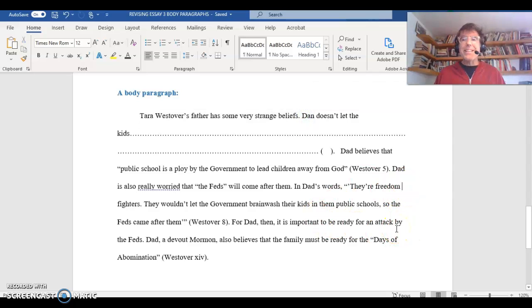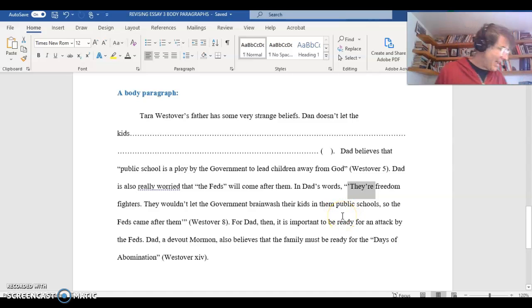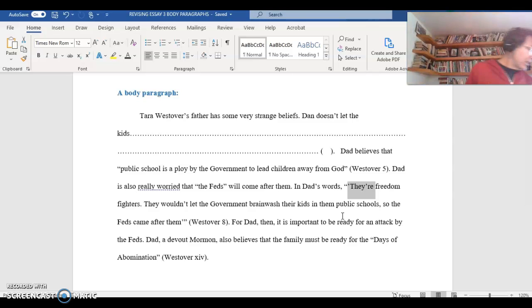However, again, we need some information before the quote. So look at this. They're freedom fighters. Who are the freedom fighters? You haven't told us, right? So this author needs more information. And again, you choose those great quotes and use them. But often you need information before the quote, and then it'll really make sense. So in this case, if you research this, you find out that the family was the Weavers. And there's a conversation in the book. And so I'm going to go back to my notes. Here's my notes on the book. I'm going to go back in the book.